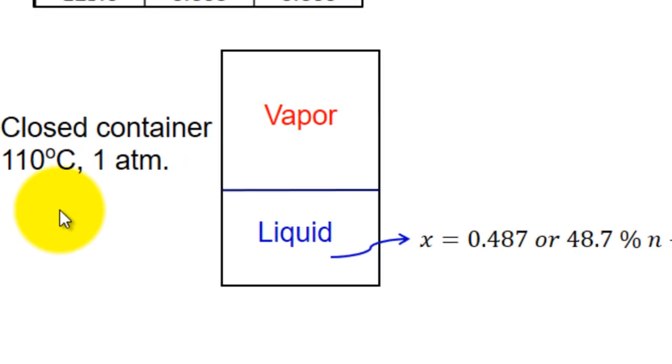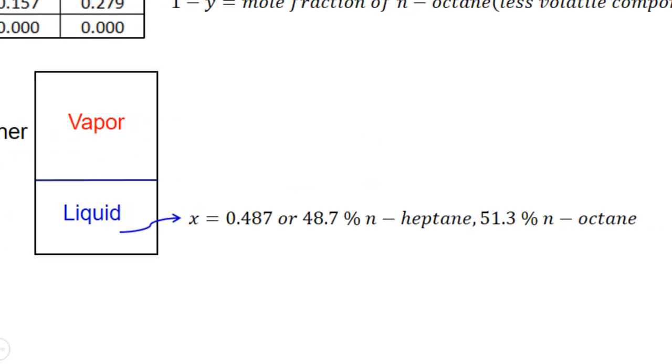At 110 degrees centigrade, the liquid will have a composition of x equal to 0.487, or 48.7% normal heptane, which is the more volatile component. Therefore, 51.3% will be normal octane. It is regardless of how much liquid is there. I am talking only about the mole fraction, which is the percentage.